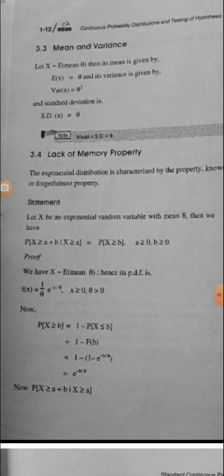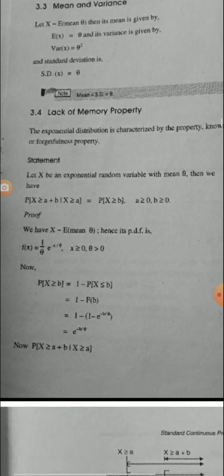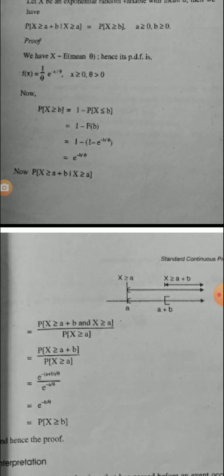Now P(X ≥ a + b such that X ≥ a) is equal to P(X ≥ a + b and X ≥ a) upon P(X ≥ a). So P(X ≥ a + b) upon P(X ≥ a).